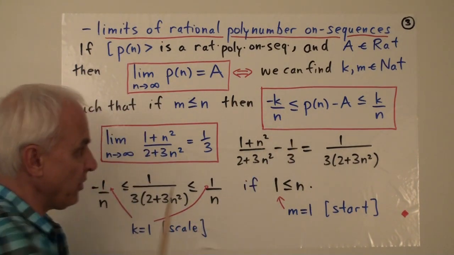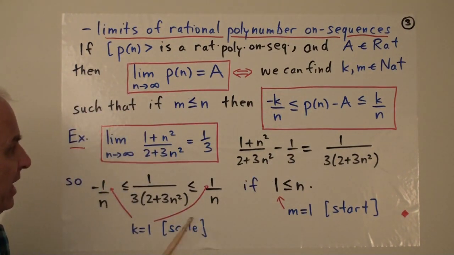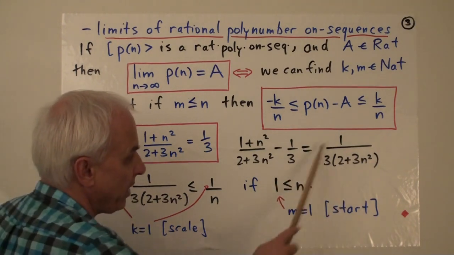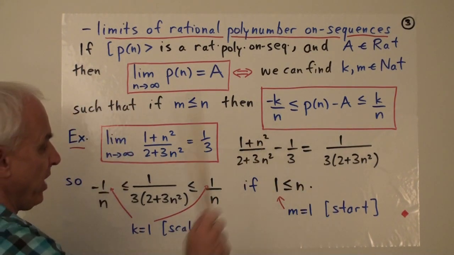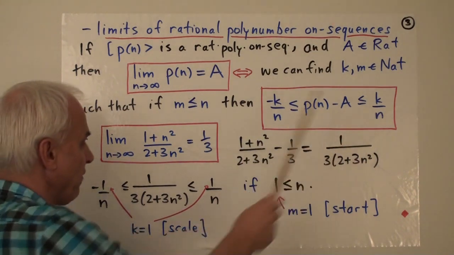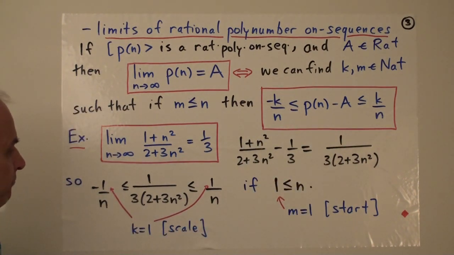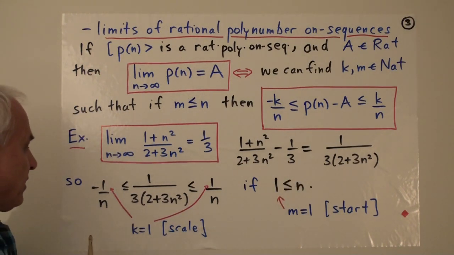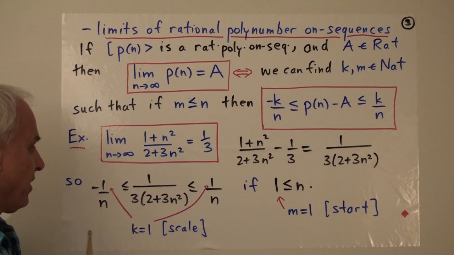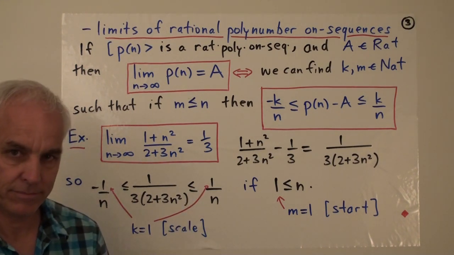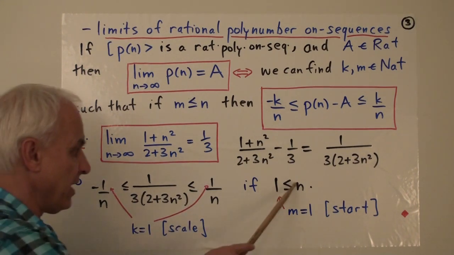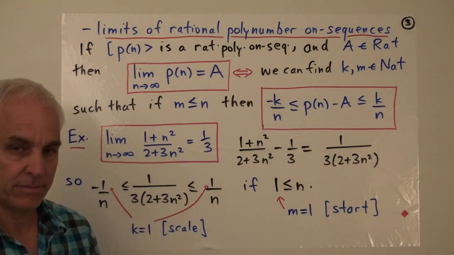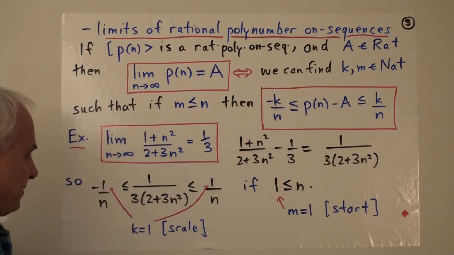Alright, so what do we want to do? We want to find k and m so that this quantity is sandwiched between minus k over n and k over n. Okay, so now we observe that this quantity here is sandwiched between minus 1 over n and 1 over n, if n is bigger than or equal to 1. Let's see why that's the case.